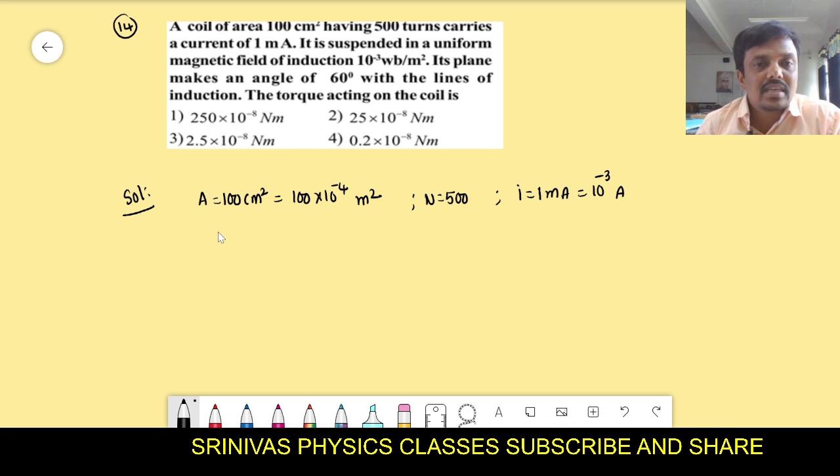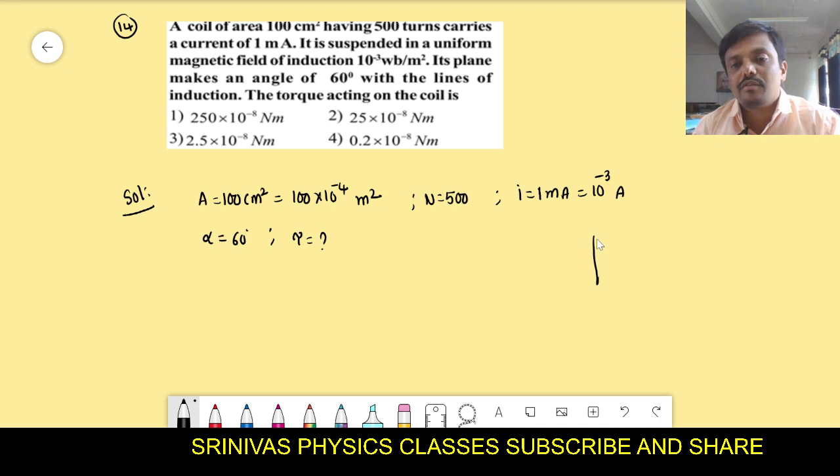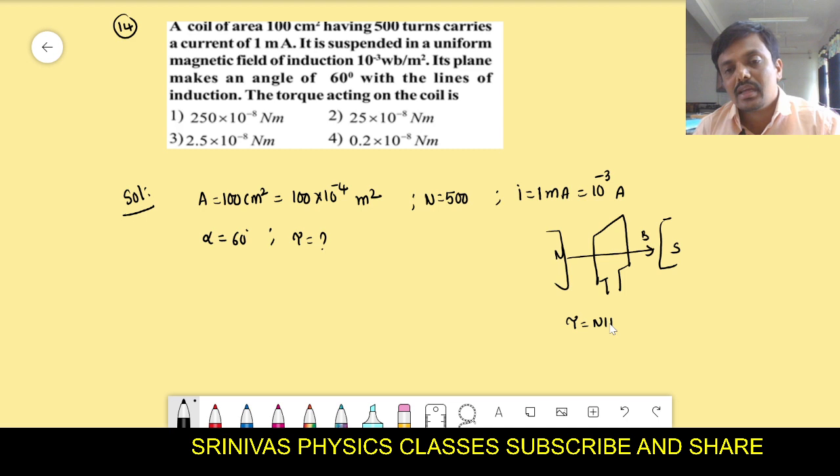And the plane makes an angle of 60 degrees with the line of induction field. Then what is the torque on the coil? Remember one formula here. If any coil is in a magnetic field, torque will act on that coil. There is a formula for the torque, that is torque is equal to NIAB sin theta.